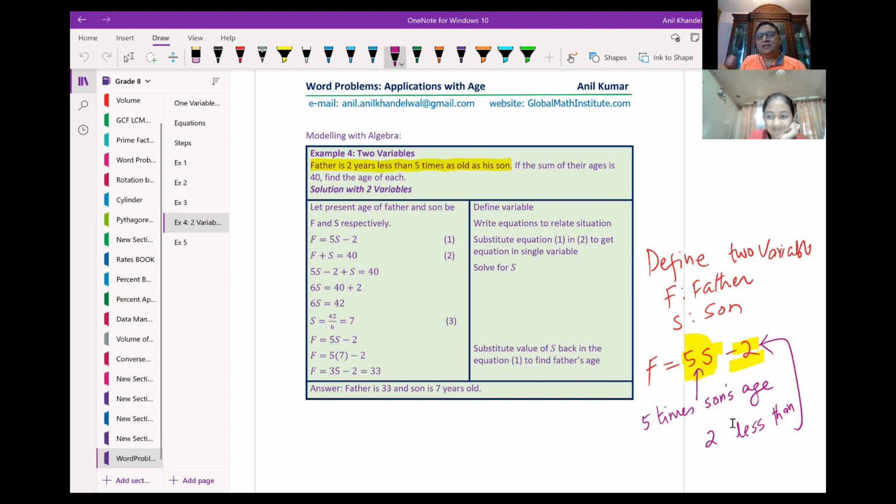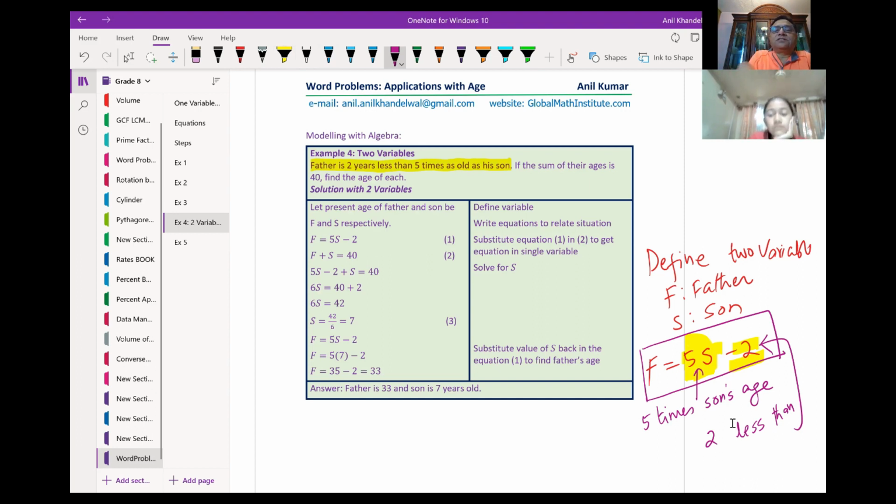You understand now? Father is 2 years less than 5 times as old as his son. So that is the equation. If the son is 10, 10 times 5 is 50, less 2 is 48, then father's age will be 48. You get the idea? This tells you how father's age is related with the son's age. Father is 2 years less than 5 times as old as his son. Complicated statement. You get the idea? So it is better to write two variables. Now the second statement.